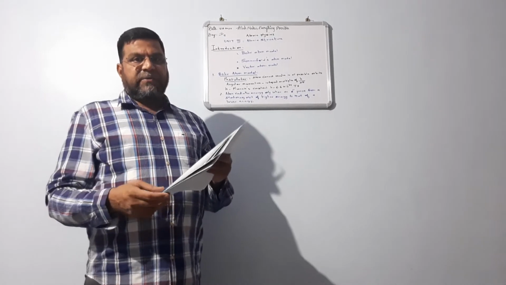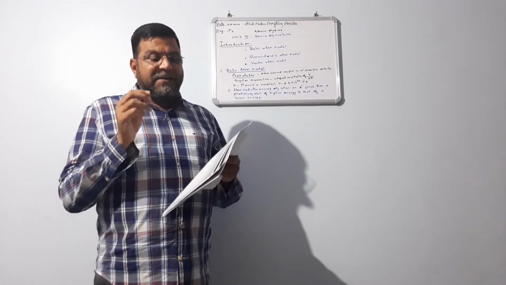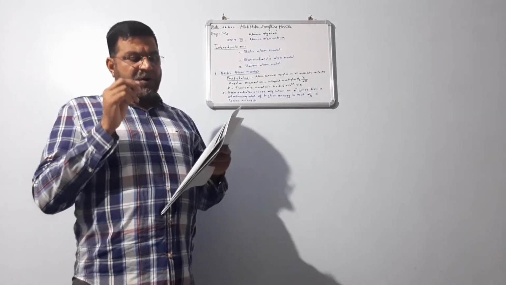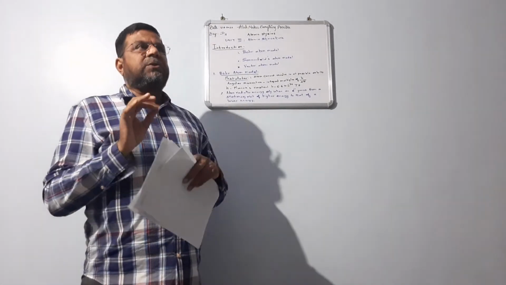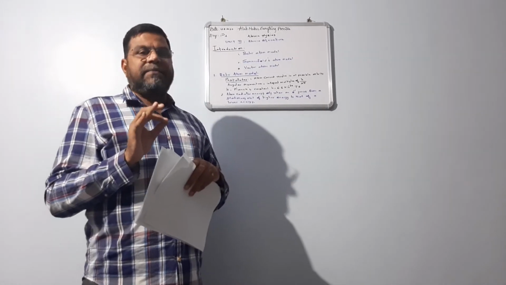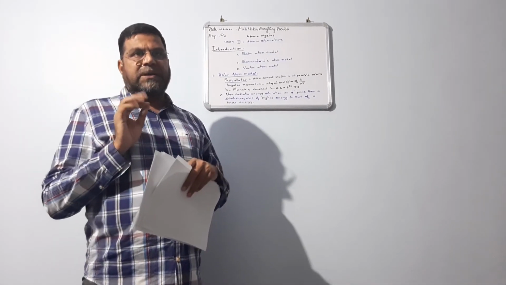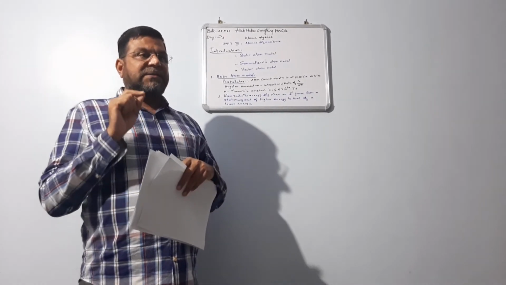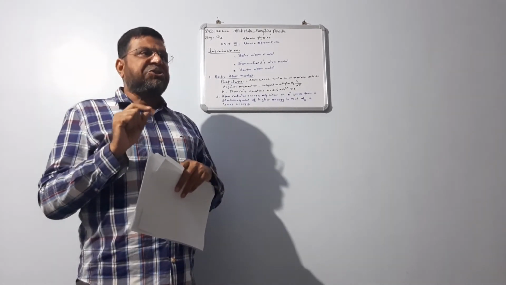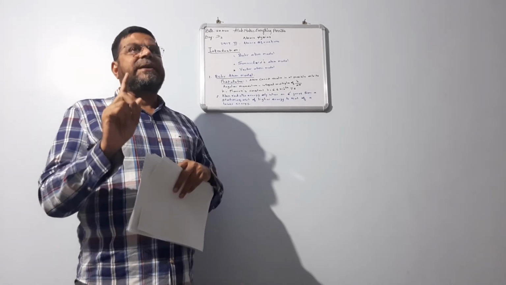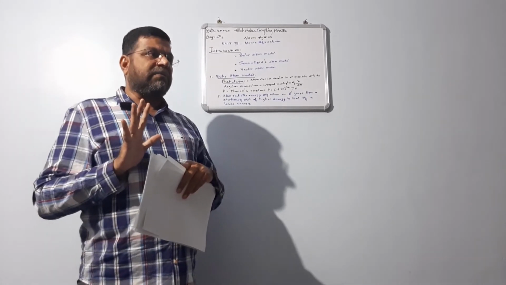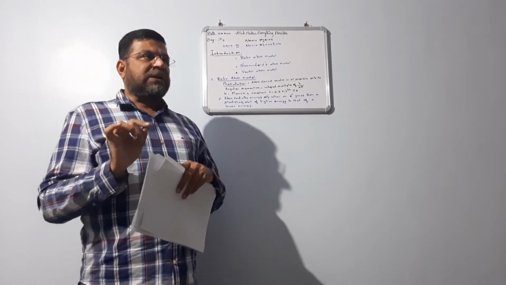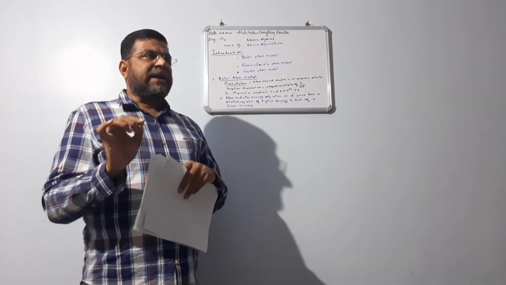So next we have to do the energy calculation. We have to calculate the total energy. You know that work done can be treated as energy. Total energy is the sum of potential energy plus kinetic energy. You have to remember, total energy is the sum of potential energy plus kinetic energy.